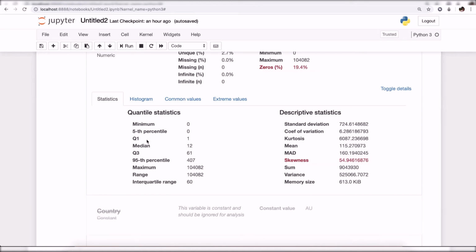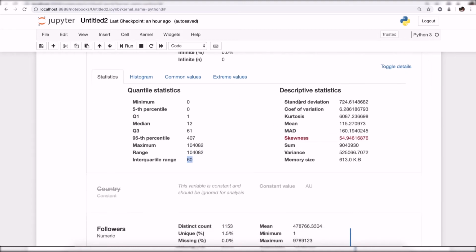For example, what is the first quartile, what is the third quartile, what is the 95th percentile, what is the maximum value, what is the range, what is the interquartile range. Again, it is showing the standard deviation, which will tell you the variance of the data. So it is very high, so you can say that there are too many extreme values in it.